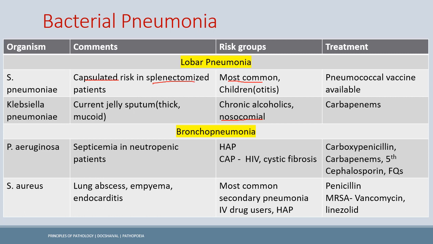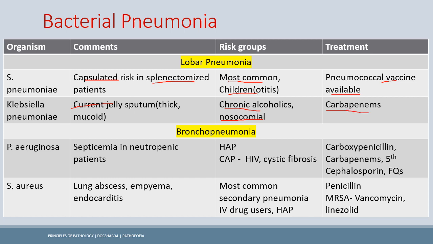In children, Streptococcus pneumoniae causes otitis media. In treatment, we have the vaccine available for the pneumococcus, but the drug of choice for treatment is actually the macrolides. In Klebsiella pneumoniae, the currant jelly sputum is the characteristic feature, and it is common in chronic alcoholics, and it is a difficult bug to treat, and we use the carbapenem group of drugs.